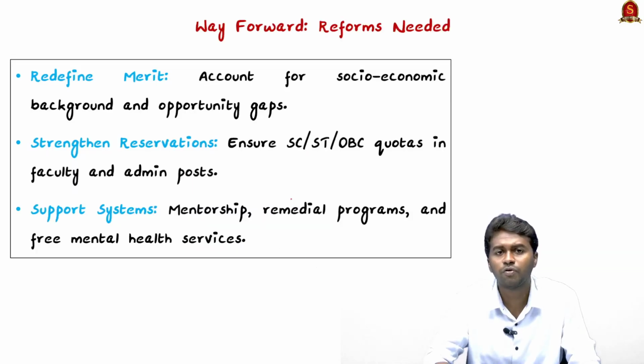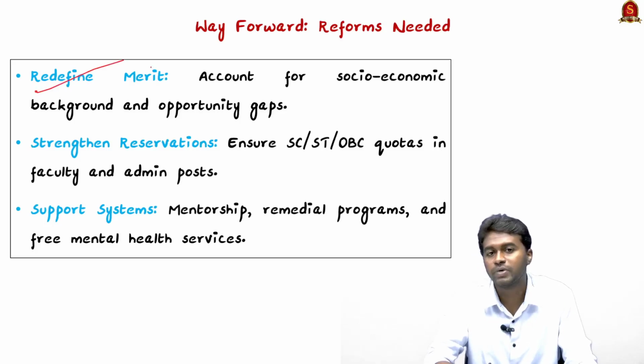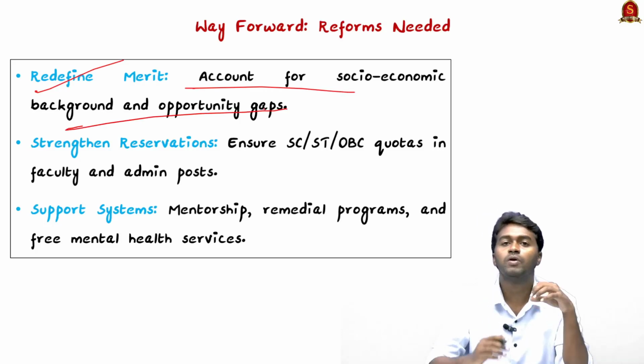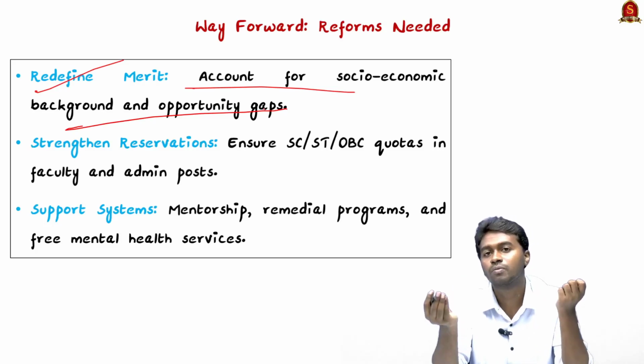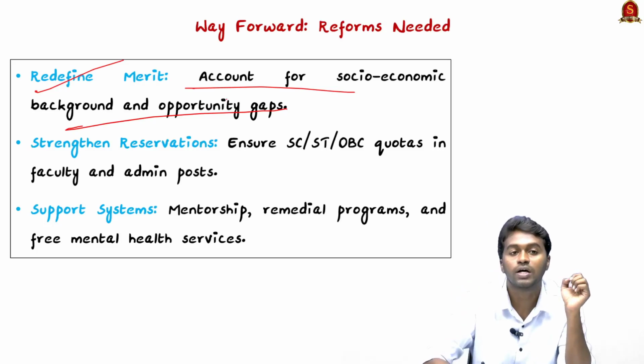So coming to the way forward, what reforms can be done? The first is redefining the merit. That means recognizing the socio-economic background and opportunity gaps. We have to understand that everyone's starting point is not equal. It is different for people from different backgrounds. So the merit system should also consider this.